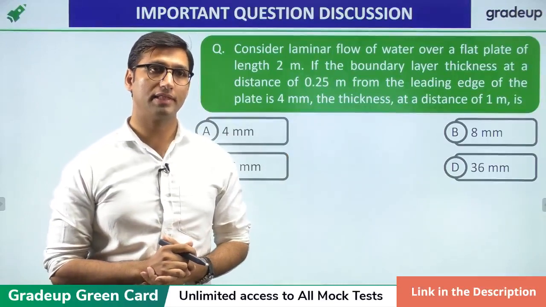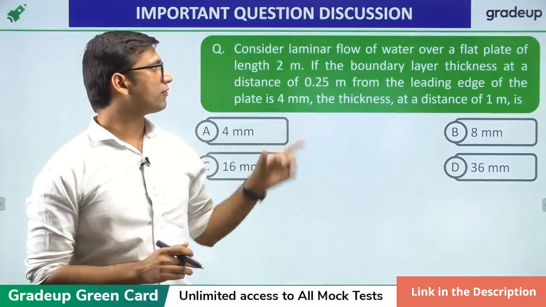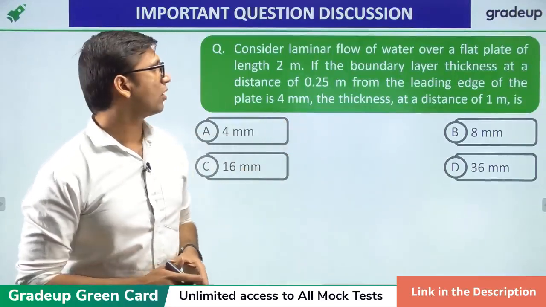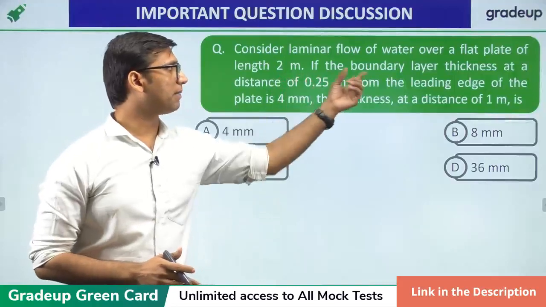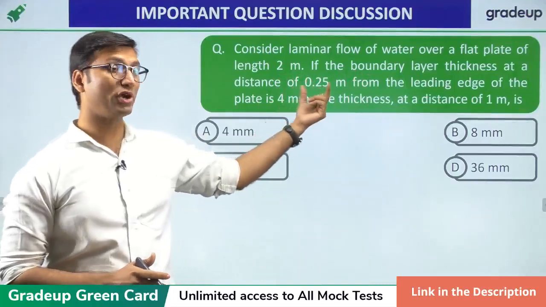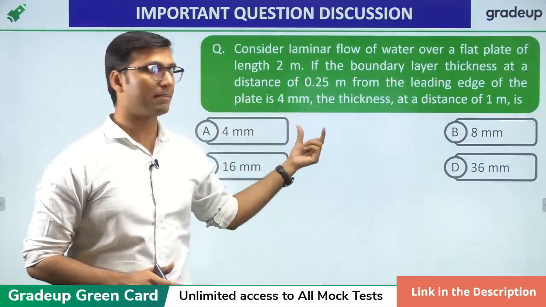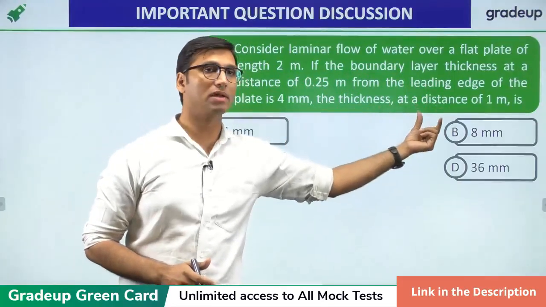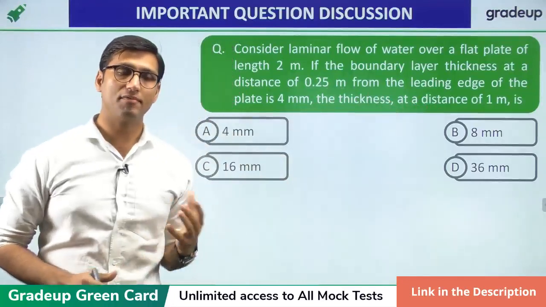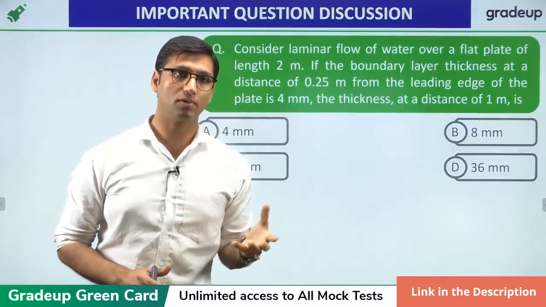In this question, it is given that consider laminar flow of water over a flat plate of length 2 meter. If the boundary layer thickness at a distance of 0.2 meter from the leading edge of the plate is 4 mm, the thickness at a distance of 1 meter will be. So again a very simple question from the topic of boundary layer.